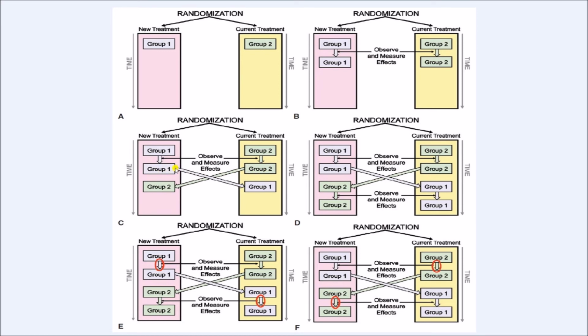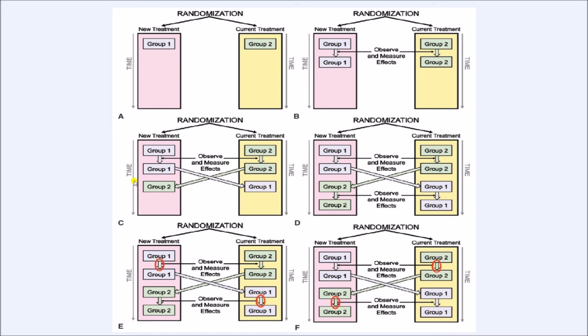Then we have to give some time interval or gap before we do the switchover, because we must allow the system of the subject to get rid of all the medicines or drugs, so that whenever the subject is taken to the other group, there is no residual effect of the previous treatment in his system. Alright.